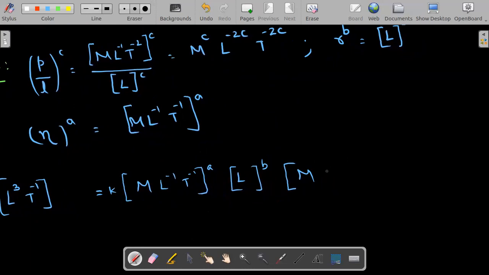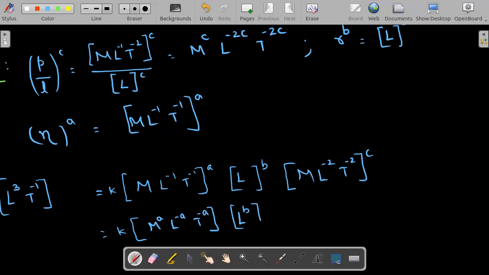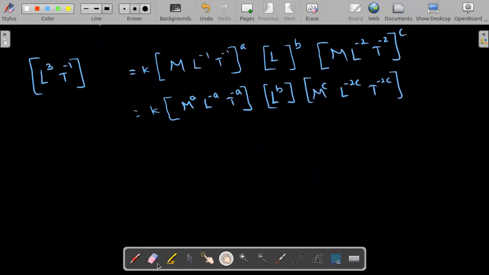m l power minus 2 p power minus 2 whole power c. If you multiply inside, you can write it as m power a, l power minus a, t power minus 2a, l power b, m power c, l power minus 2c, t power minus 2c. Please try to follow me. If not, please stop and go back, look again. Because the k value is 1, don't worry about that.